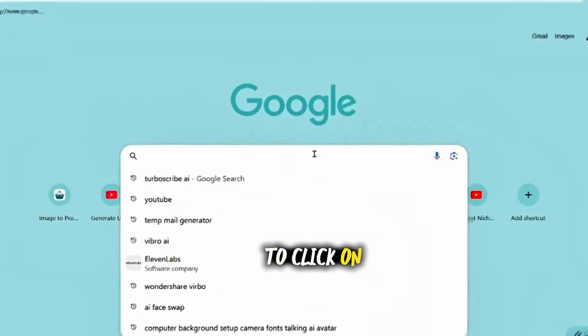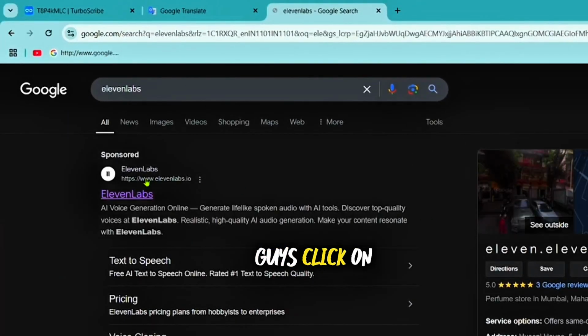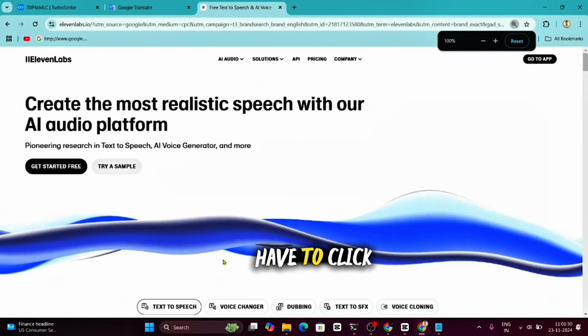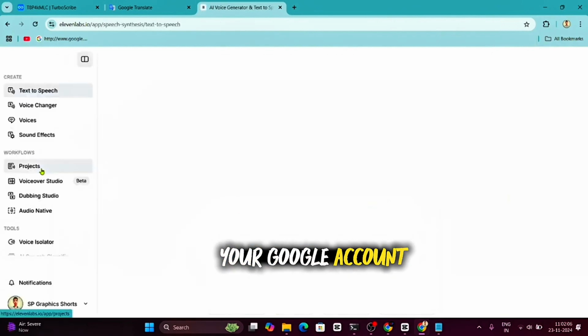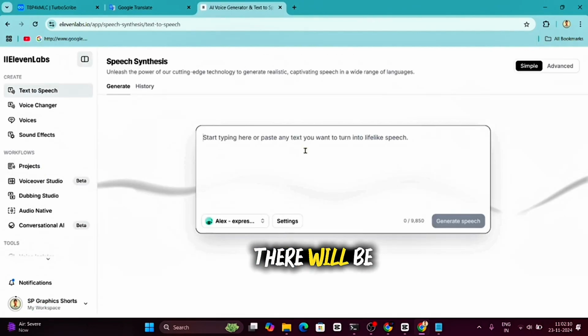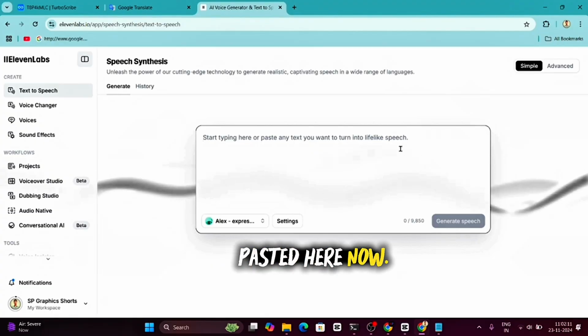Here you have to click on this small link, and as you click on this link there will be an interface like this in front of you. Here you have to click on Get Started Free, and here you have to sign up with your Google account. And as you sign up there will be an interface like this in front of you, and whatever paragraph you copied, you paste it here now.